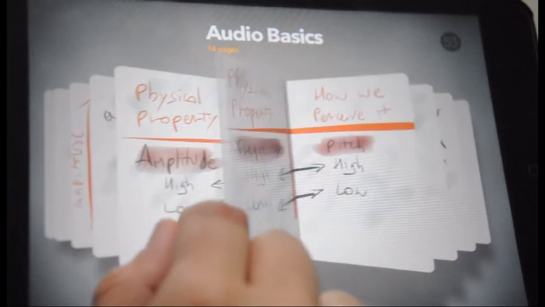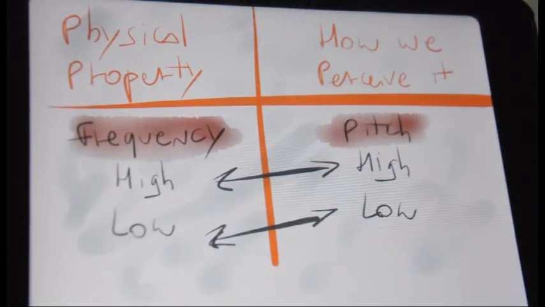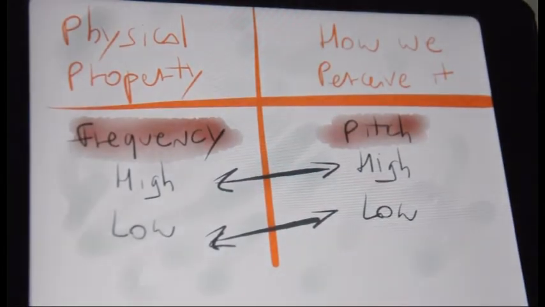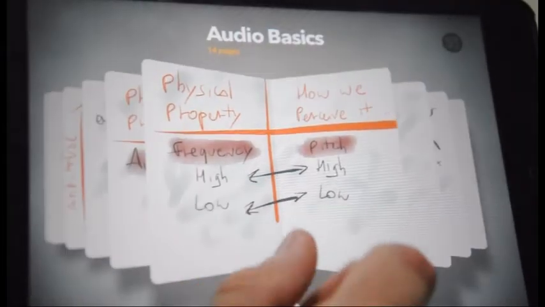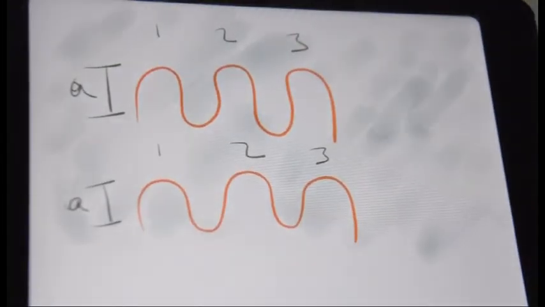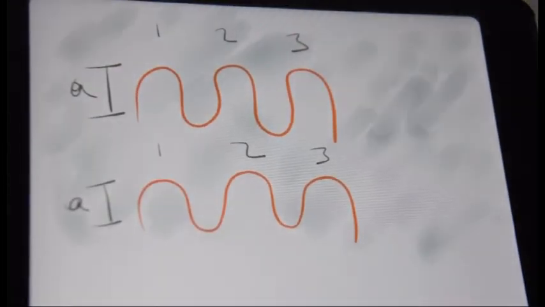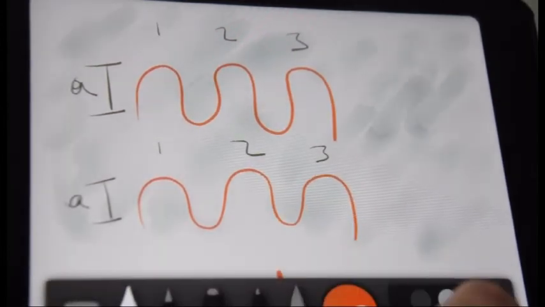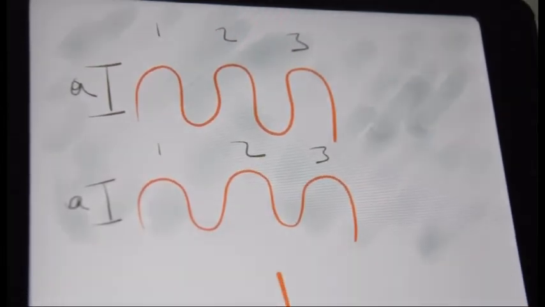Frequency correlates to pitch. The higher the frequency, the higher the note we perceive. The lower the frequency, the lower is the note we hear. Now that we know what amplitude and frequency is and how we perceive them, let's take a small test. Imagine these 2 waves. They are identical, right? They have the same frequency and same amplitude, which means that we would perceive them at the same level of loudness and at the same pitch.